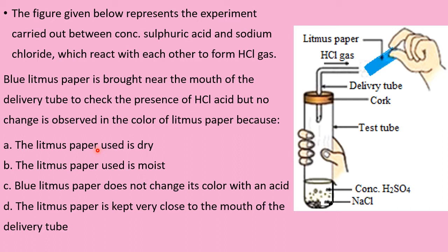Therefore, this reaction happens only in the moist condition. But the question is, it is not changing. Why? The litmus paper used is dry. So the correct option for question number 3 is A. The litmus paper used is dry.